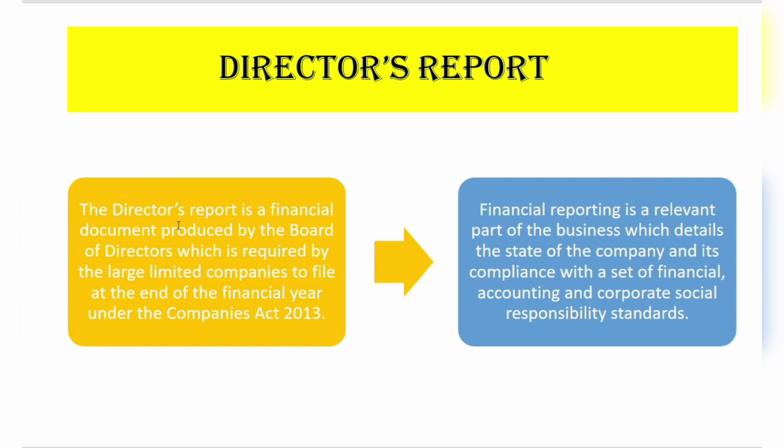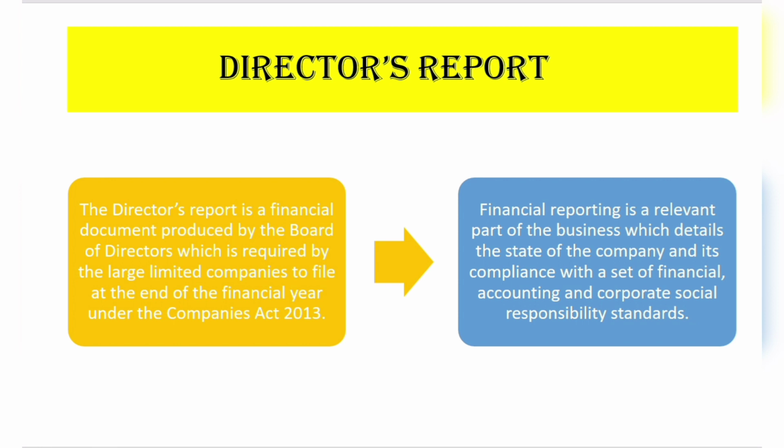I know it's a bit confusing, so let's do one thing. We'll discuss point-wise what all the contents are that are recorded in the director's report. In short, these are the contents to be memorized.